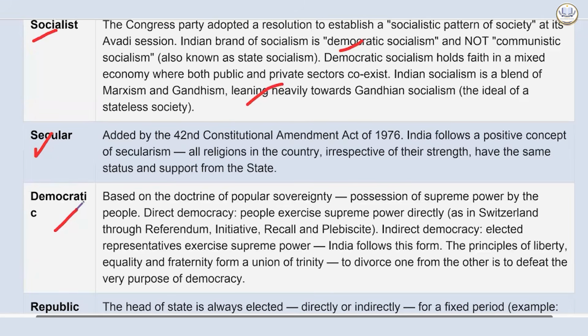And the principles of liberty, equality, and fraternity form a union of trinity. To divorce one from the other is to defeat the very purpose of democracy. Why so? If you have liberty but not equality, can you exercise your own desires? Can you exercise your own skill set? No, because there is no equality. And if there is equality without fraternity, we will have constant quarrels in society, us versus them. So we cannot divorce them. This is a whole one. If one has to exist, the other also has to exist. A stratified society cannot have true liberty.